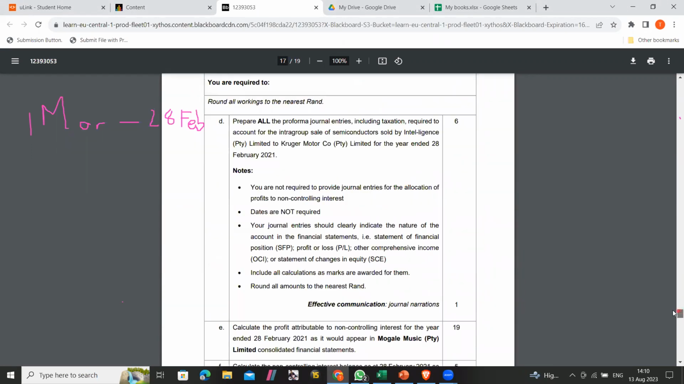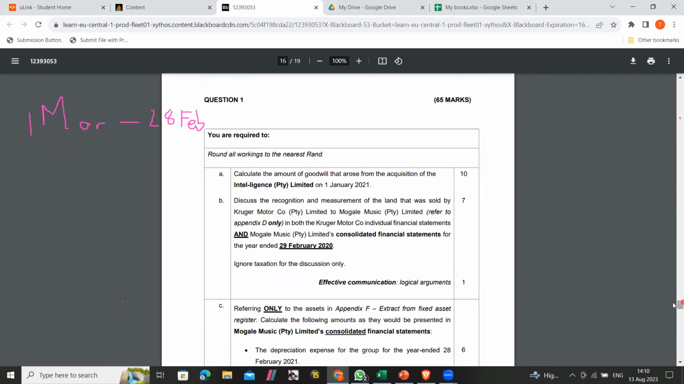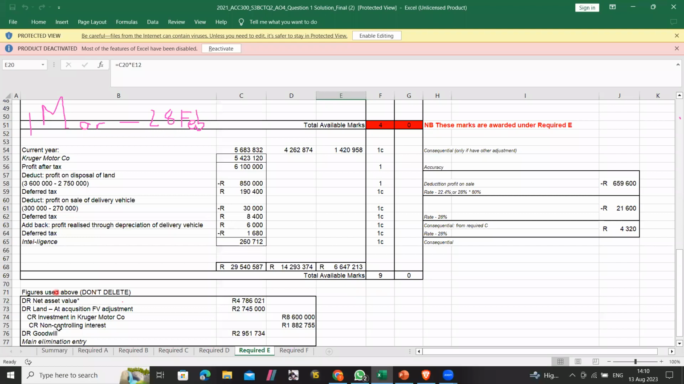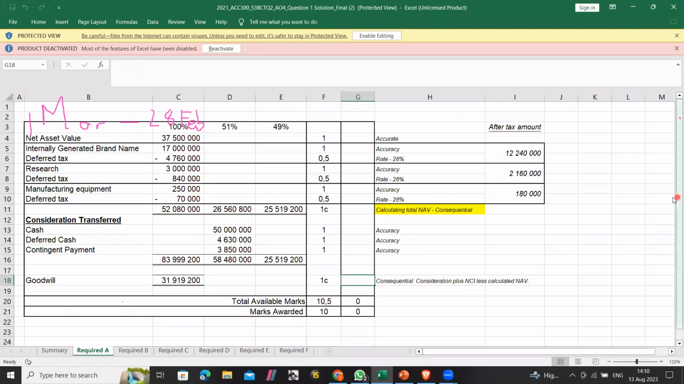So the required says calculate the amount of goodwill that arose from the acquisition of Intelligence Limited, right? So goodwill. With this one, I don't expect you guys to have that much of a problem with goodwill. Because like I said, before we go to goodwill, we have to firstly do that first step, which is the equity acquisition step, right? So firstly, we're going to look for fair value adjustments, right?